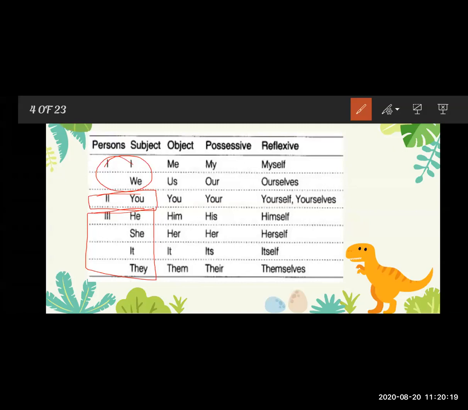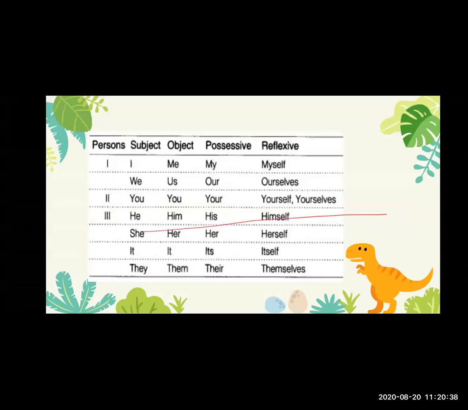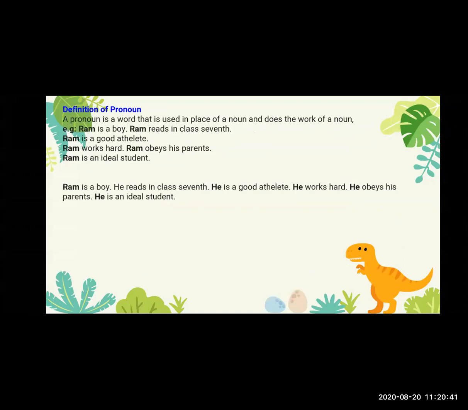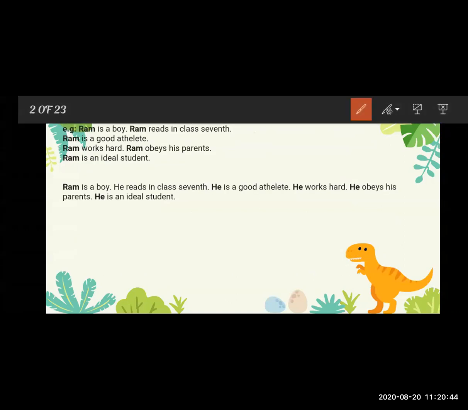Okay, so let's see some examples. Mary ate the ice cream. Here I am giving you one example: Mary ate the ice cream.